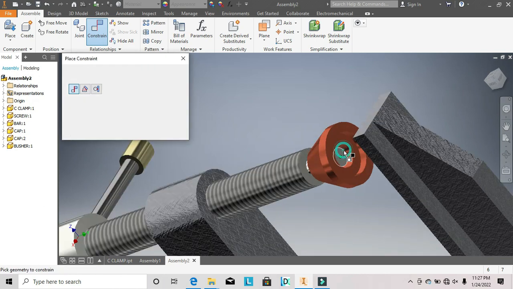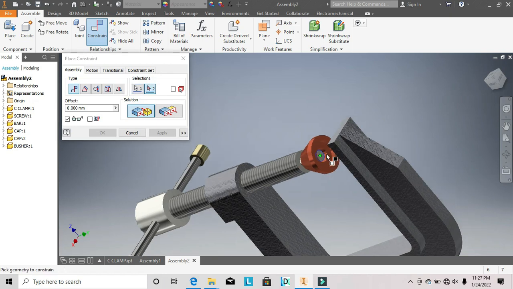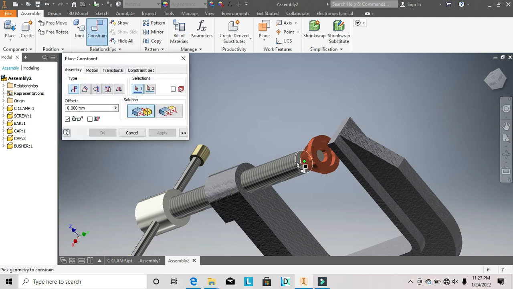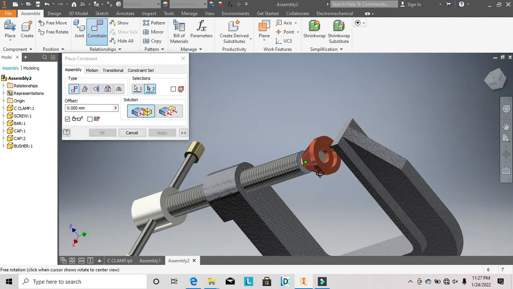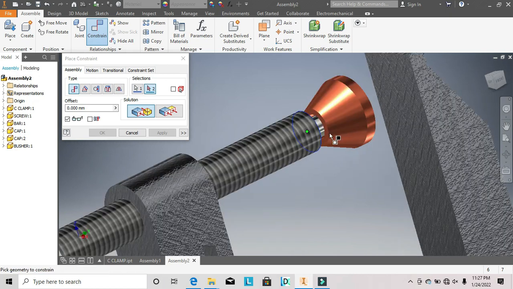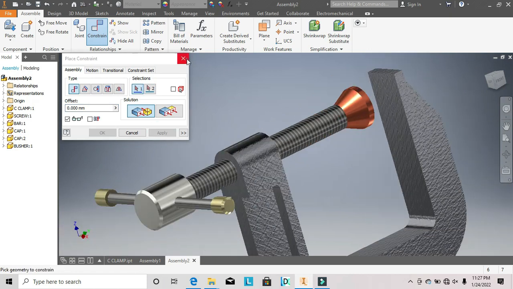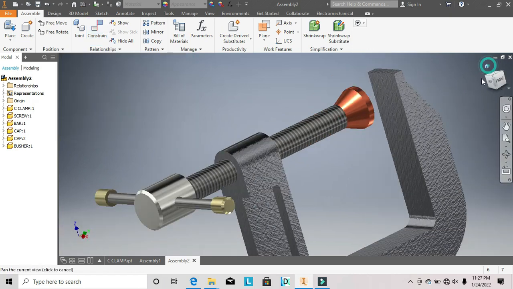select that face, and okay, to mate it, select this face and select this face, apply. Alright, so that's it.